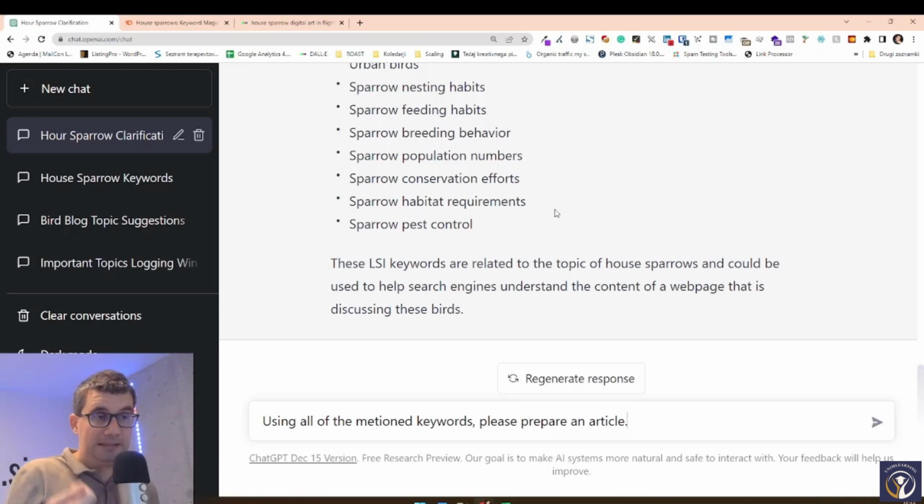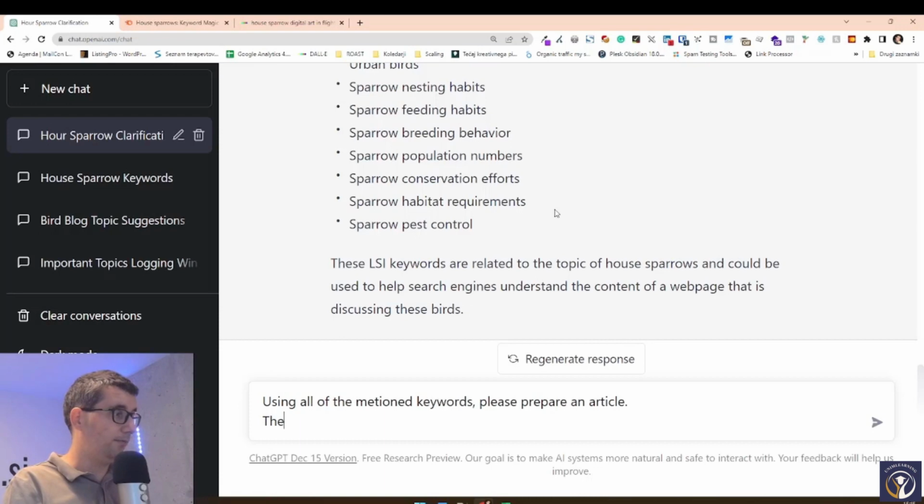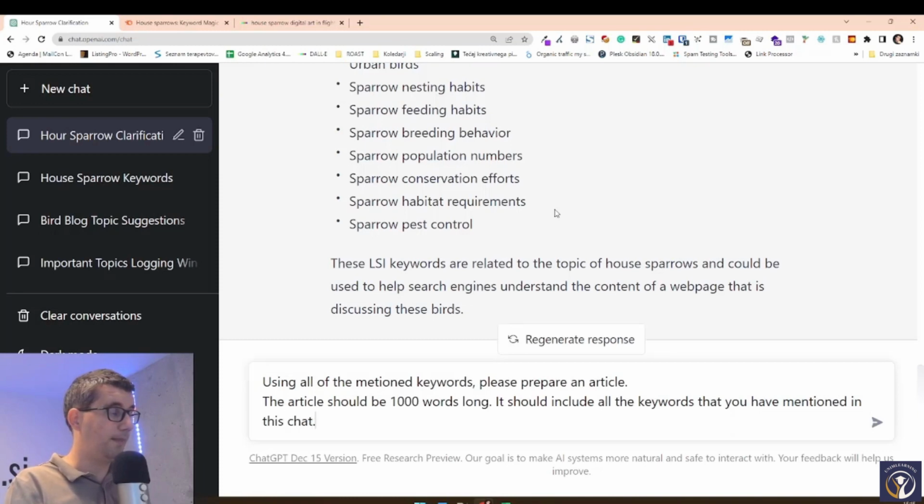Now, the more specific we are with our query, the better article we're going to get. The more info we put in there, the better the article is going to be. So we're going to say the article should be 1,000 words long. It should include all the keywords that you have mentioned in this chat. It should be SEO optimized for Google and author search.